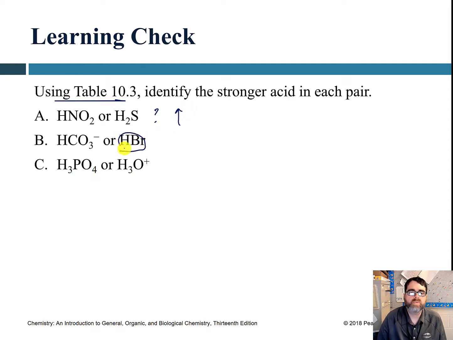Here, this one is one of our strong ones, and this one here is a strong one, which means these are the stronger ones than these two, which would be your weaker ones. Not only that, but in these particular cases, you have an actual strong acid and weak acid. This one here, it's too weak, but it is a gradient scale still. It's a matter of how much they actually dissolve, and you'll find out why if you take higher levels of chemistry.